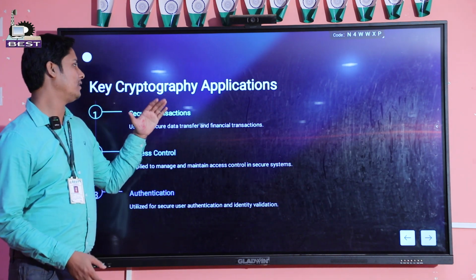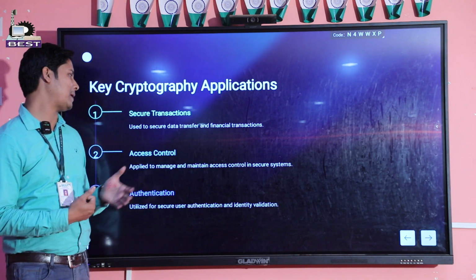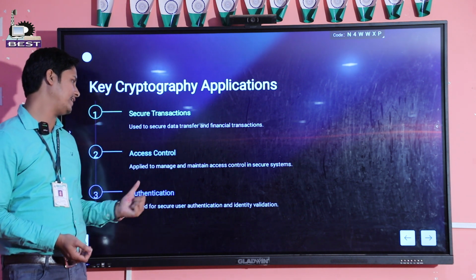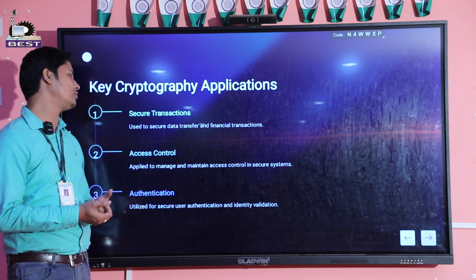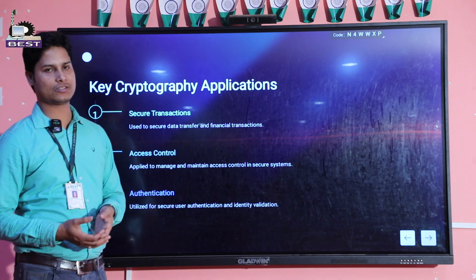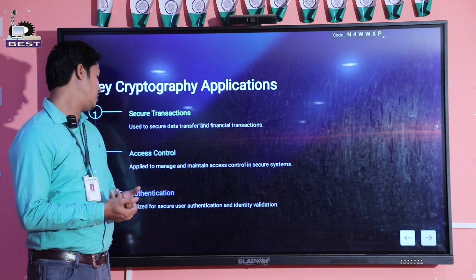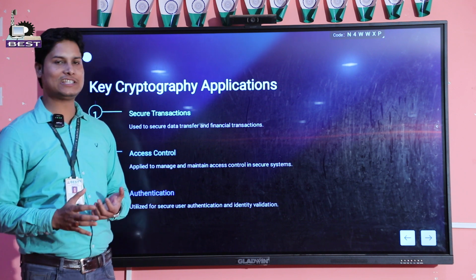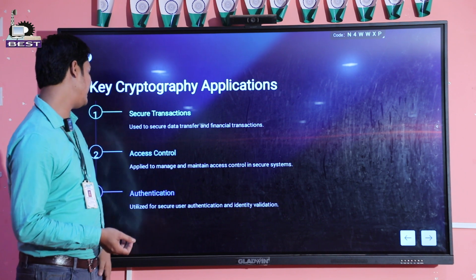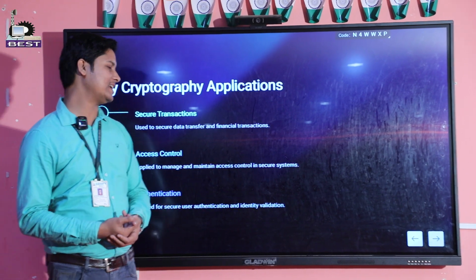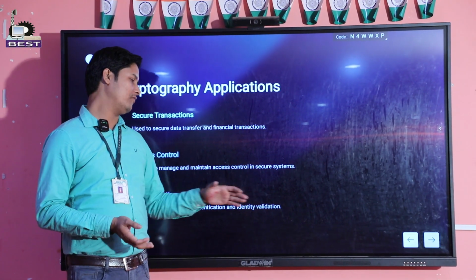So, cryptography applications. The key applications include secure transactions, access control, and authentication. Secure transactions: it is used to secure data transfer and financial transactions. Access control means it is applied to manage and maintain access control in secure systems. And next, authentication: it is utilized for secure user authentication and identity validation.